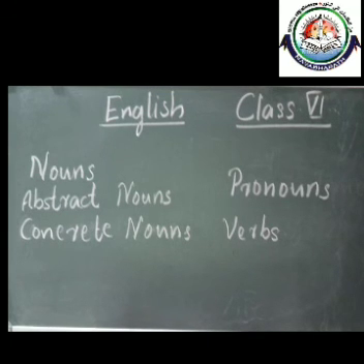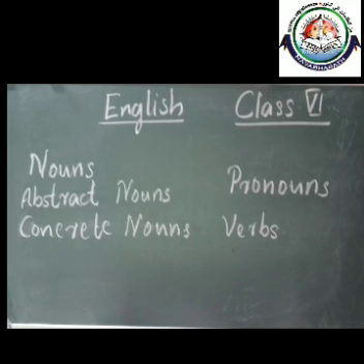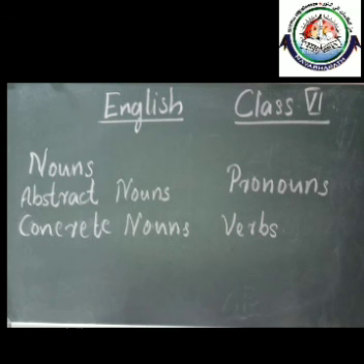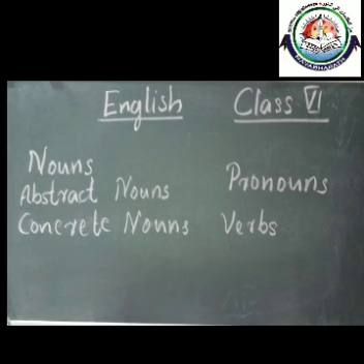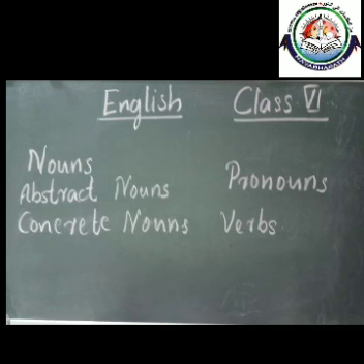Just opposite to that is the concrete noun. Now I hope you understood it. Those nouns which we can touch or which we can smell or we can see are concrete nouns. For example, your name is a concrete noun because when you write it, we can see it. When you say it, we can hear it. Okay? And then comes the next category.